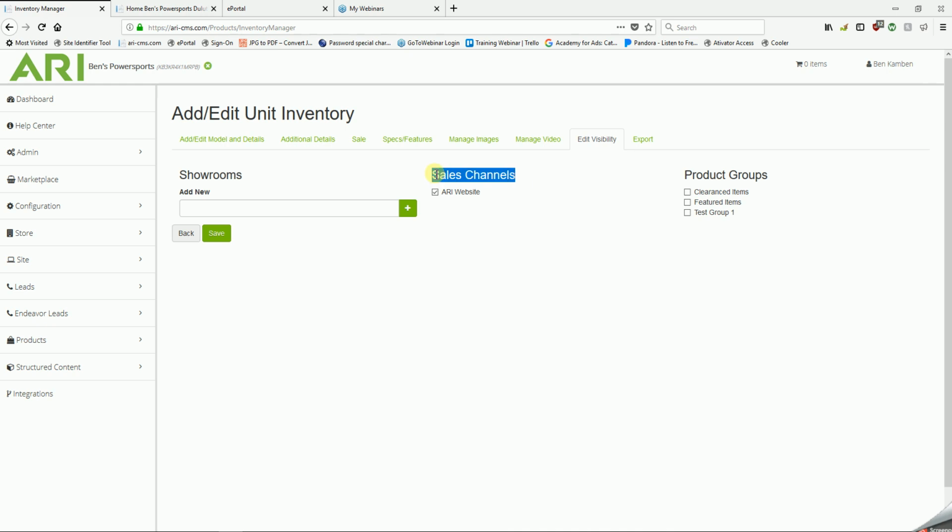Underneath Sales Channels, everything by default, regardless of the unit's year, make, model, price, or anything like that, will be checked by default. ARI website: as long as this is checked when you hit your final Save and Publish in the upper right-hand corner underneath your name, that unit will be posted to both the website and to that filtered inventory list we saw at the beginning.